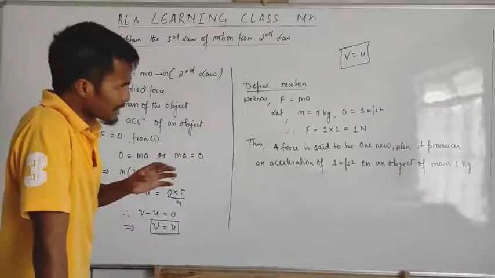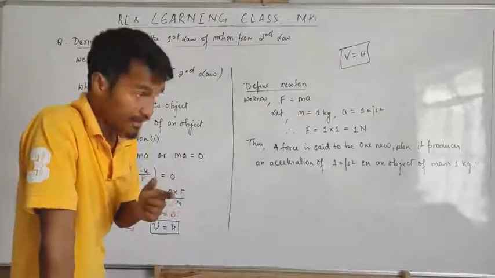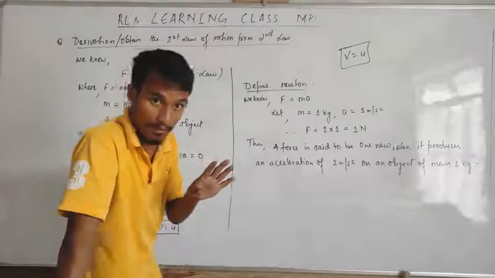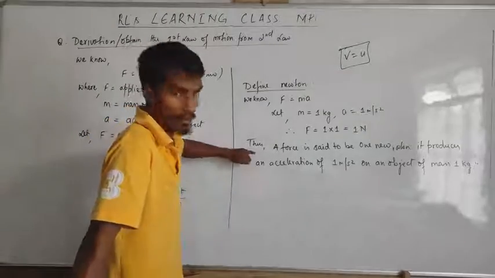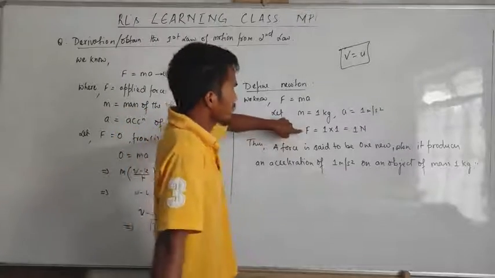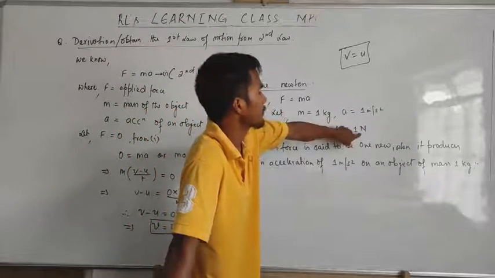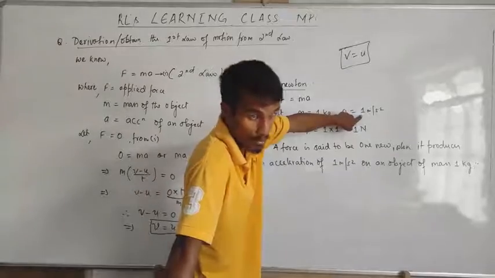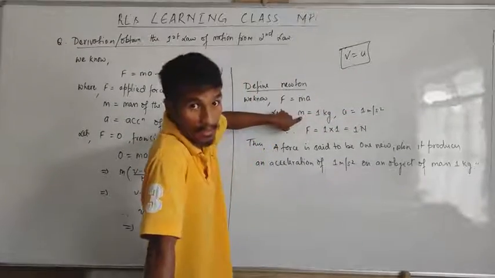Okay. If you are asked to state the SI unit of force and define it, the SI unit of force is Newton, write that, and then the definition. Why do I write this for you? To remember. A force is said to be 1 Newton when it produces an acceleration of 1 meter per second square on an object of mass 1 kg.